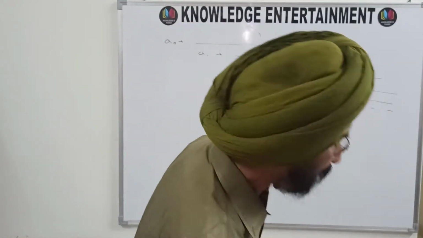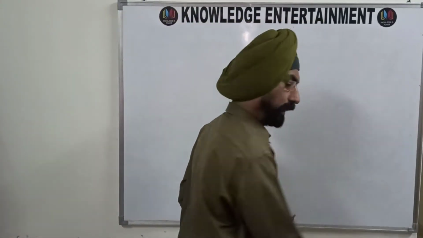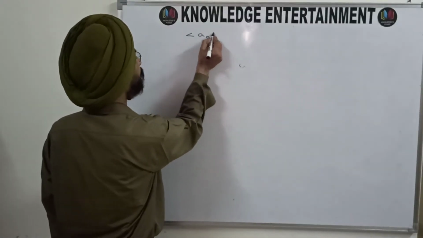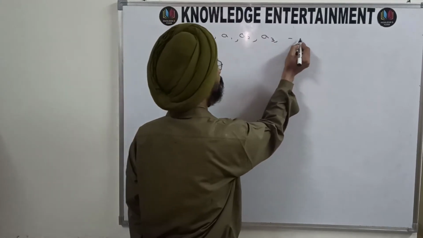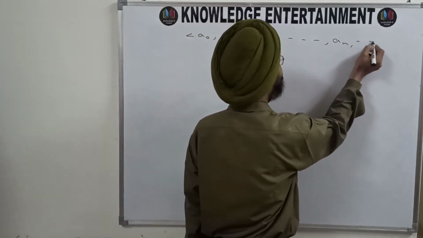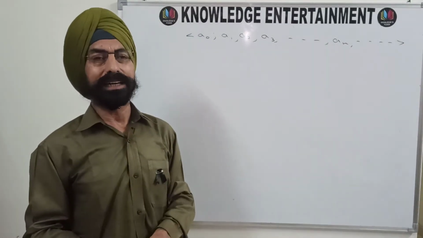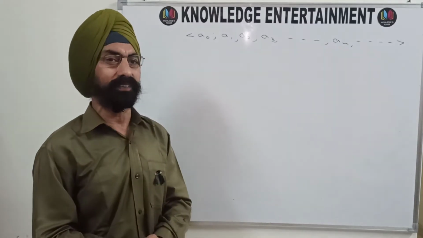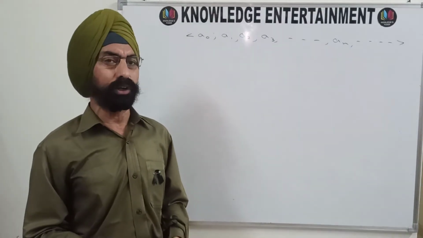So such an infinite continued fraction, we denote it or we write it as a naught, then a1, a2, a3, an, and so on, because we don't know the last convergent, the last partial quotient in fact. So this is your infinite simple continued fraction.